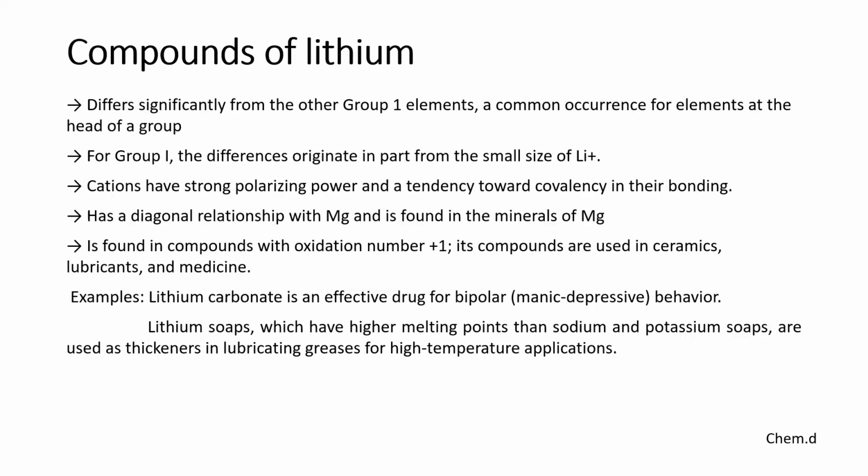Next we are going to discuss compounds of lithium. It is the first element of group 1, right? It differs significantly from the other group 1 elements, a common occurrence for the elements at the head of a group. For group 1, the difference originates in part from the small size of Li+. Cations have strong polarizing power and a tendency towards covalency in their bonding, and lithium has a diagonal relationship with magnesium and is found in the minerals of magnesium.